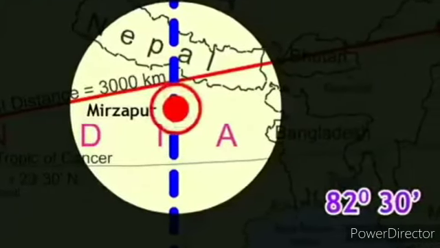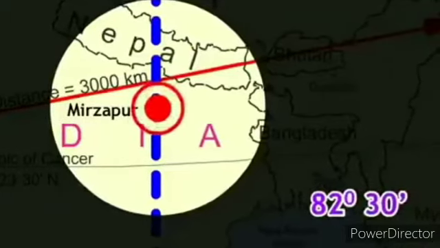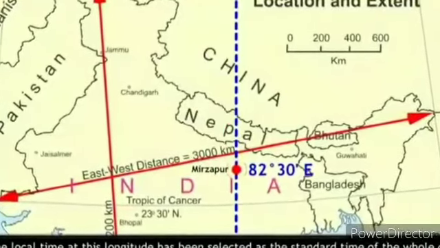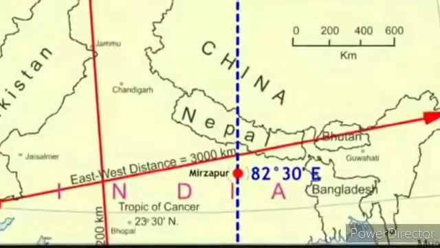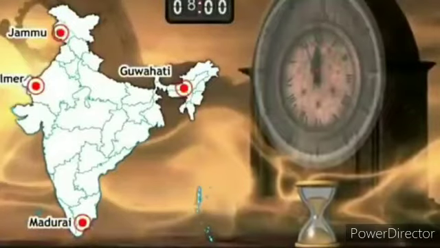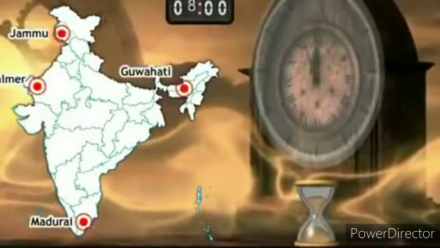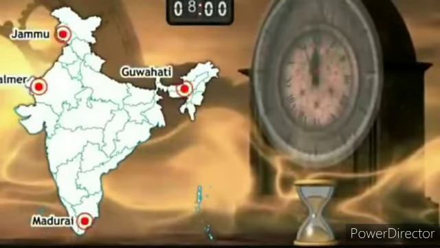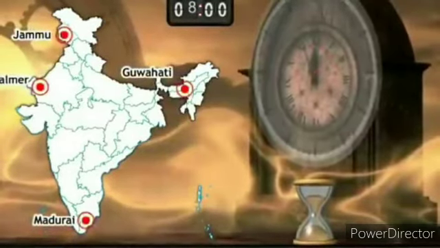Now let us see the fourth question. If it is 8 am at 82 degree 30 minutes east, what would be the time on their clocks at the following places? Jammu, Madurai, Jaisalmer, Guwahati.